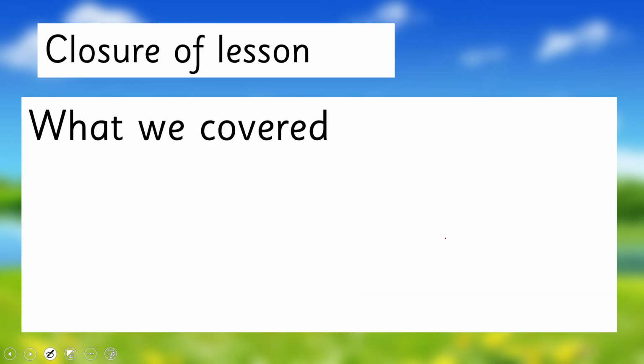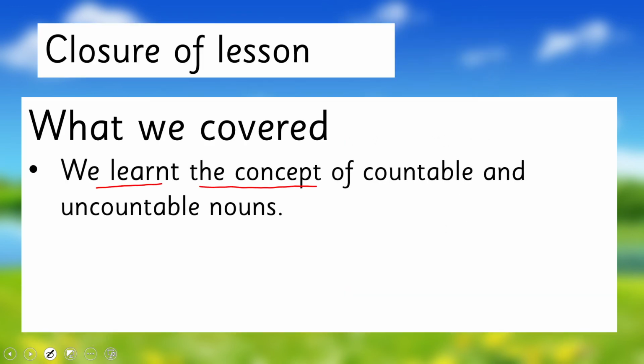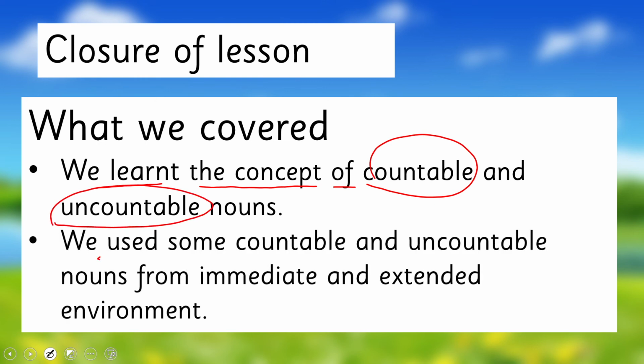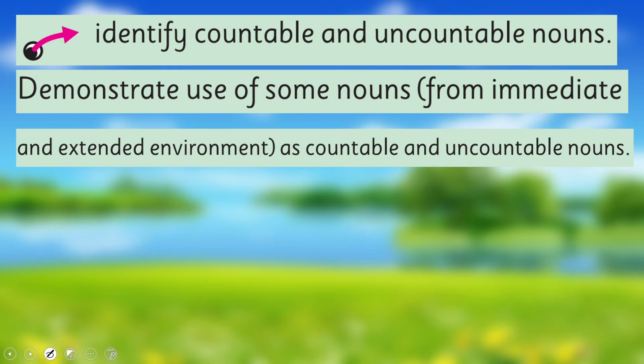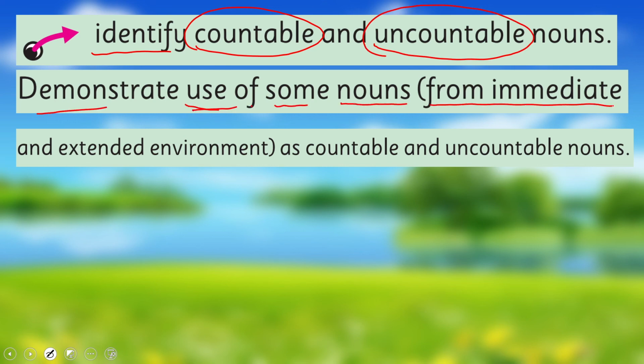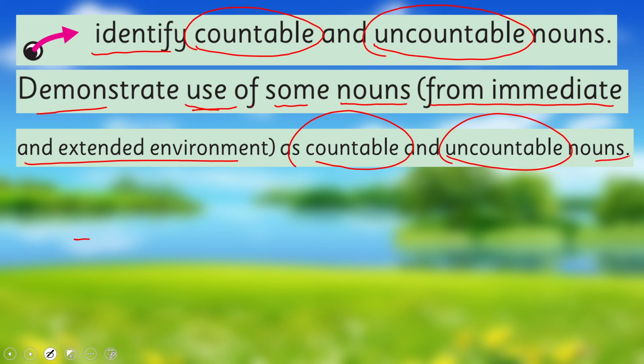So in this way, what have we learned? We learned the concept of countable and uncountable nouns. We used some countable and uncountable nouns from the immediate and extended environment. So in this way, we achieved our SLO to identify countable and uncountable nouns and demonstrate the use of some nouns from the immediate and extended environment as countable and uncountable nouns.